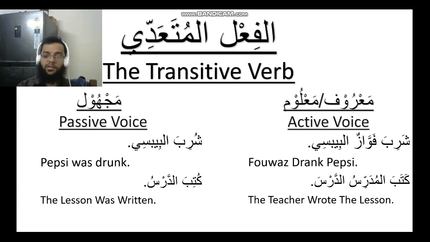So you will remove the file and make a few changes to the verb, like add dhamma at the kaf and add kasra at the second letter. The harkat of the last letter will remain the same. So kutibat darsu, the lesson was written. So this is passive voice. You basically remove the person who performed the action, for various reasons which you might have.